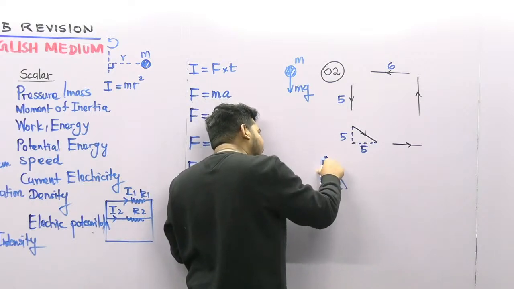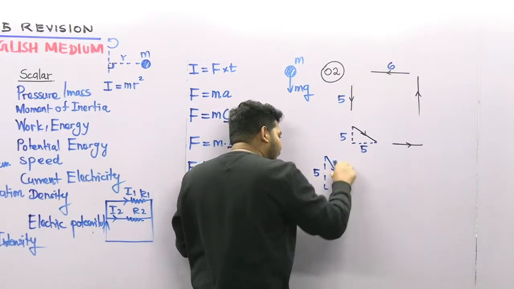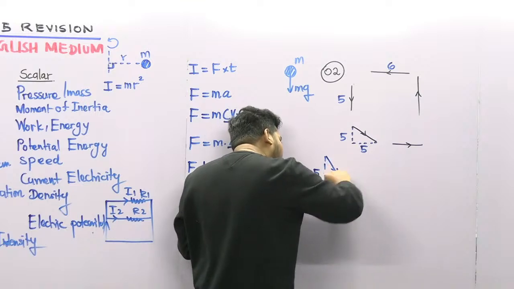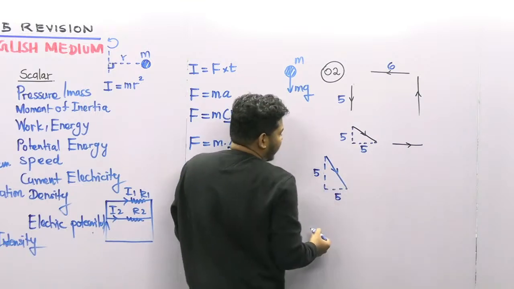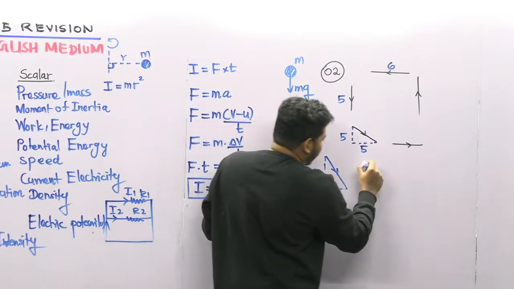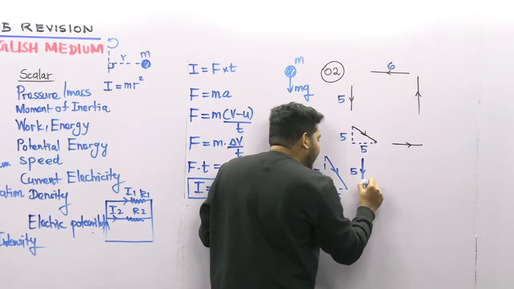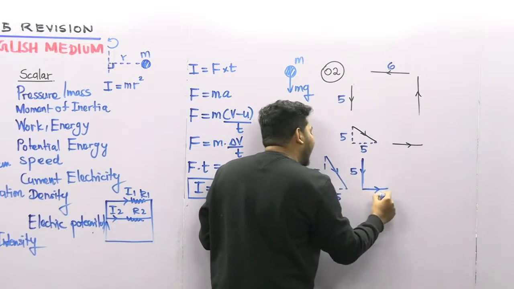When you resolve this vector vertically, you get 5 boxes. When you resolve it horizontally, you get 5 boxes. So the resolved vector is something like this. This is 5 and this is 5.